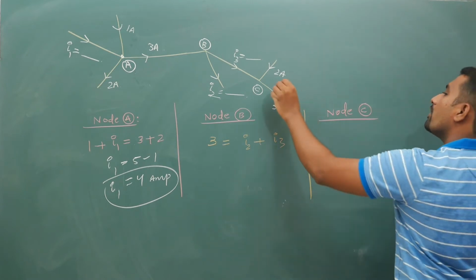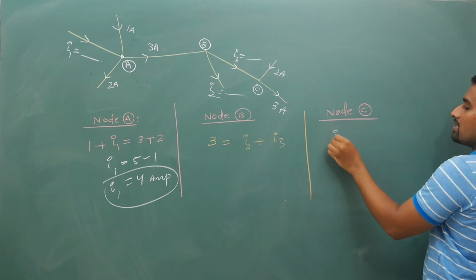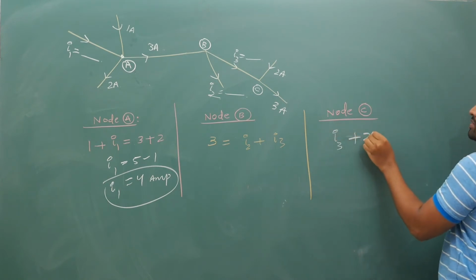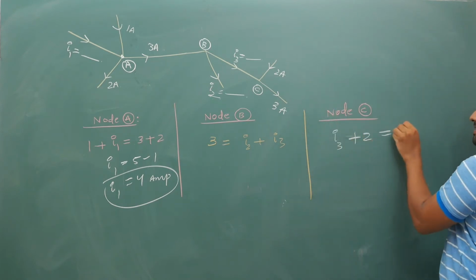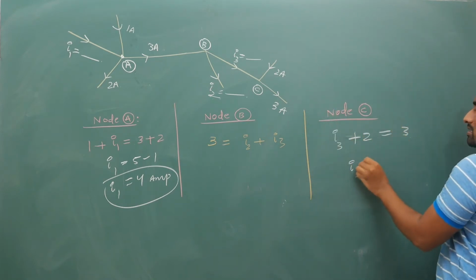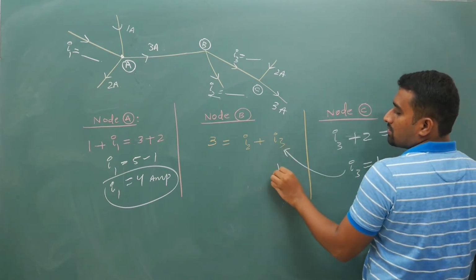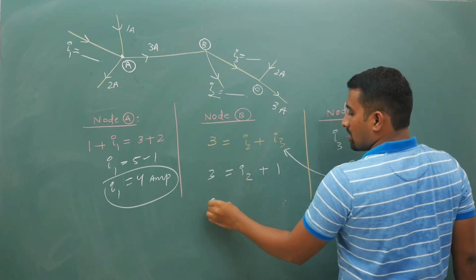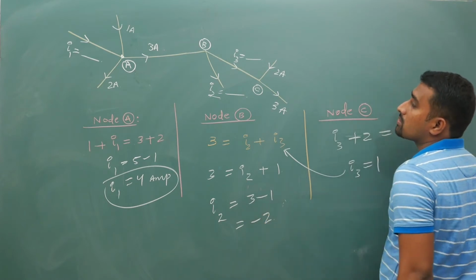It could be going out or it could be coming in. So in my case, if I am assuming it is coming in, I3 plus 2 is equal to 3, I3 is equal to 1. Take this back, if you substitute I3 into this, 1 plus I2 is equal to 3. So your I2 is 3 minus 1, that is equal to minus 2.